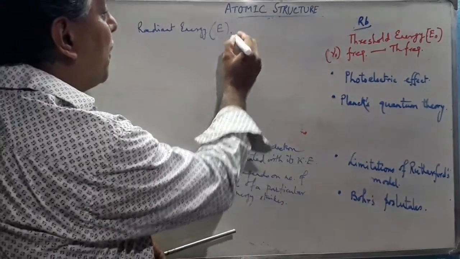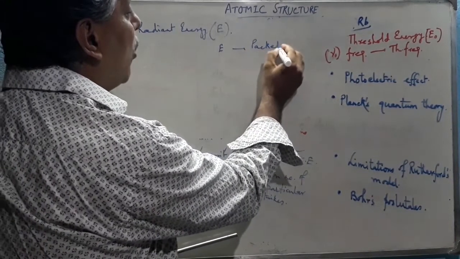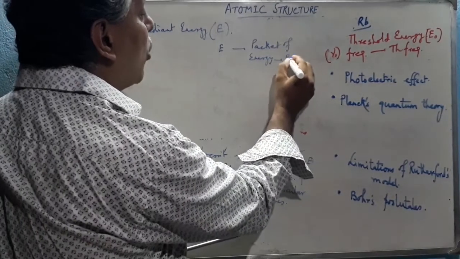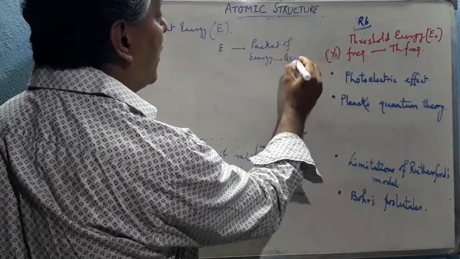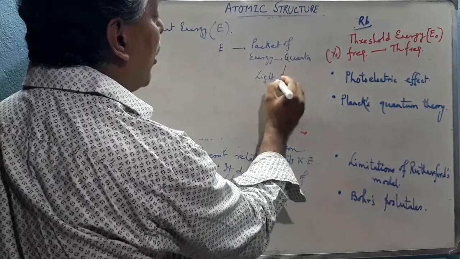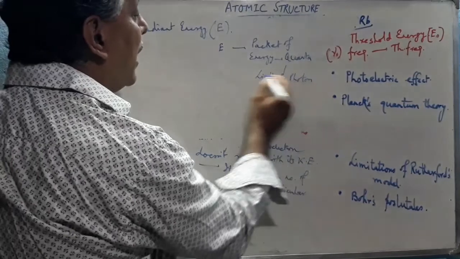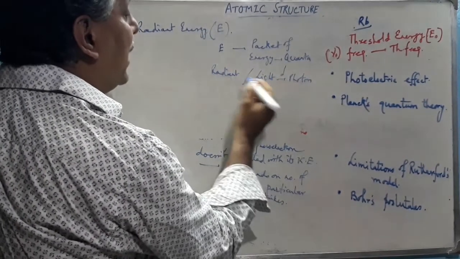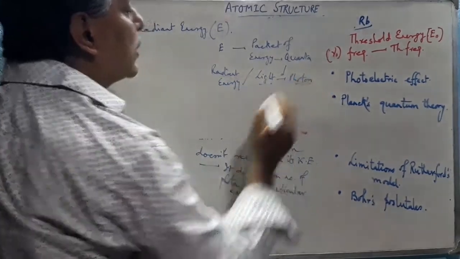That amount of energy is called a packet of energy, and this packet is called the quanta. In the case of light energy, it is called the photon. Not only light, in the case of any radiant energy, maybe radiant heat, any radiant energy like light here, it is called a photon.